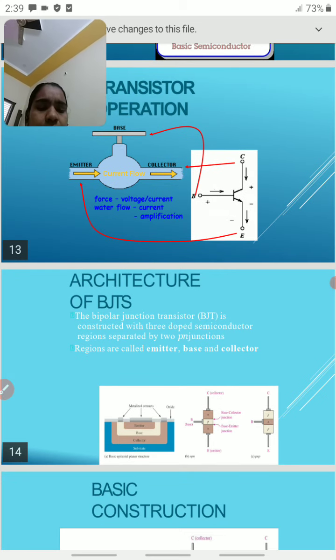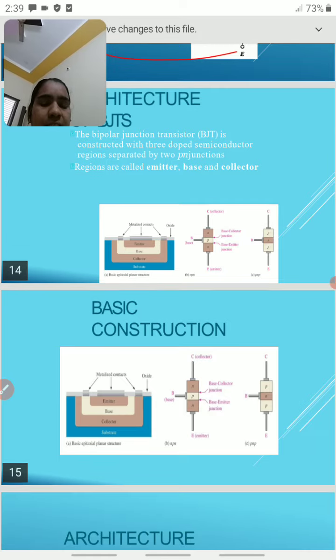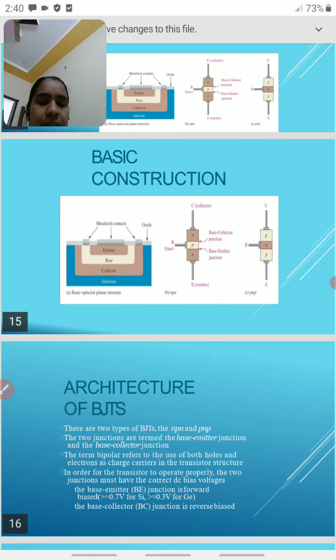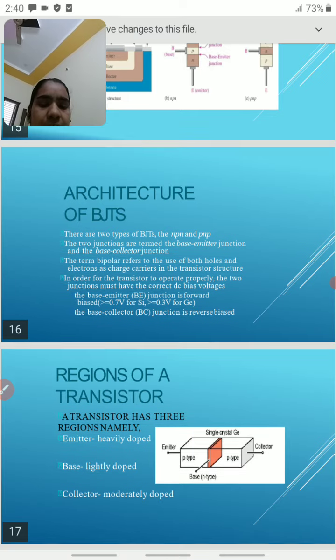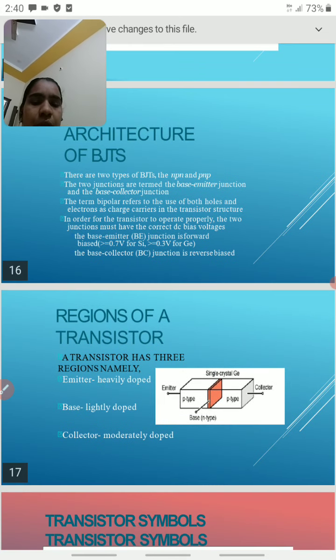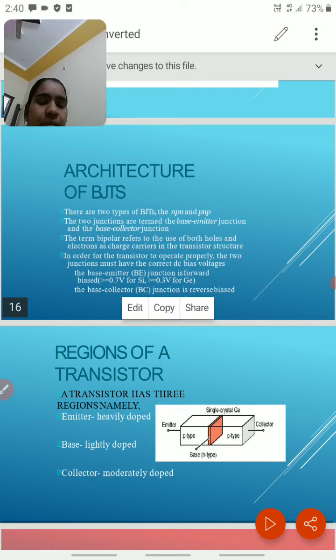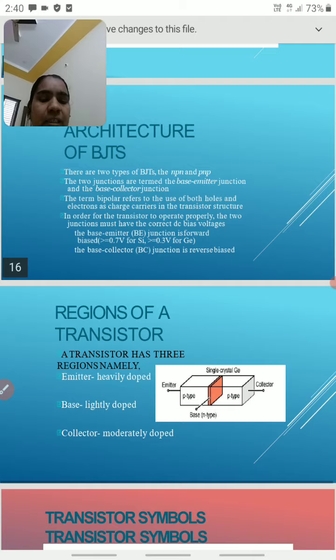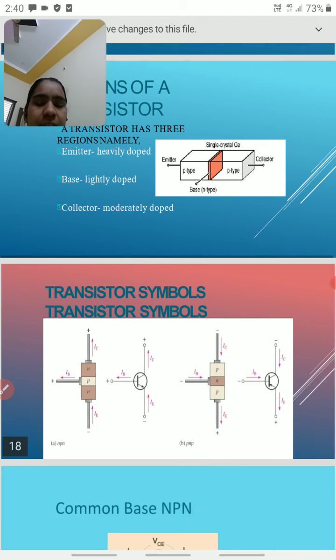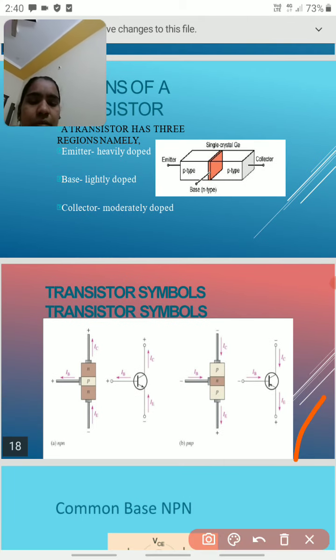Okay, and next, the architecture of the BJTs. Here these are the BJT symbols: architecture of the BJTs, PNP and NPN transistor. This is the basic construction of the transistor. I already explained all this information to you. The emitter is heavily doped, the base lightly doped, and the collector moderately doped. So this is a PNP transistor, with N material in between, sandwiched. These are the circuit symbols of the PNP and NPN transistor.